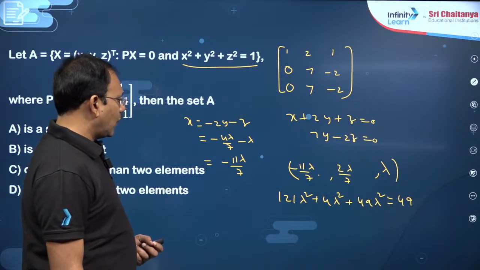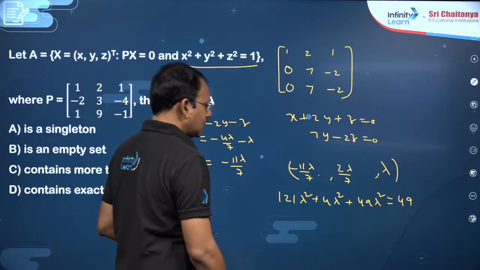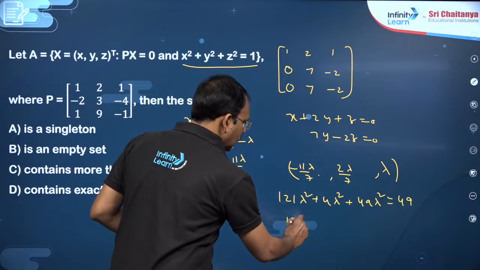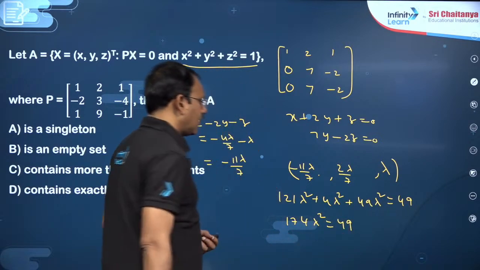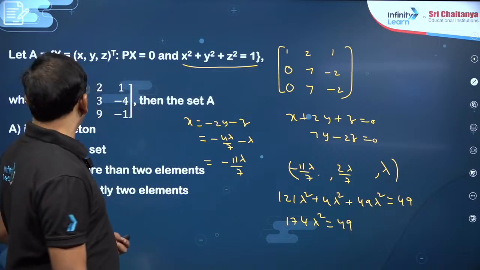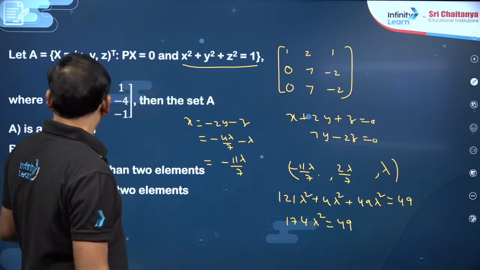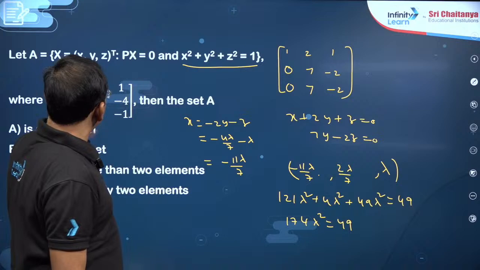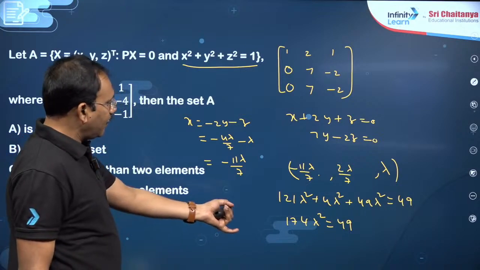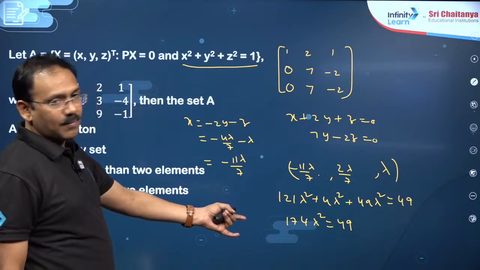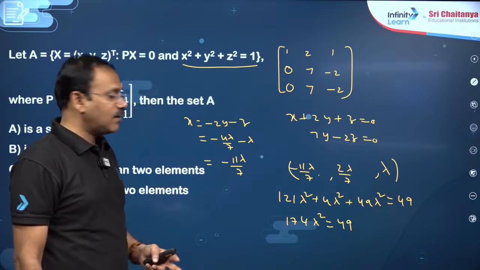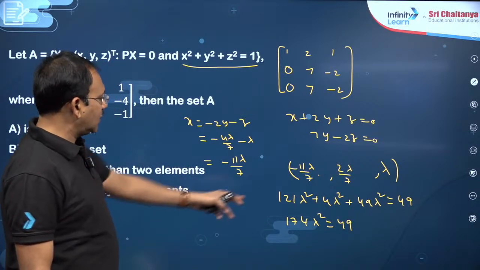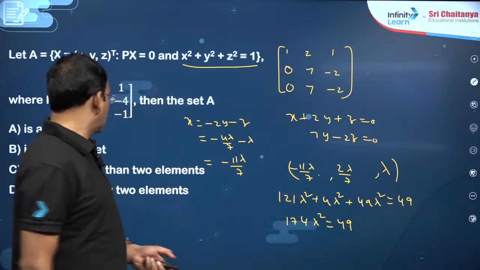So you will get 121 plus 4 plus 49, 174 lambda square is 49, correct? So lambda square value you will get. He is asking how many solutions the set contains. Are there any restrictions on x? No. You can find two lambdas here. Lambda square is 49 by 174, which means you will get two possible values for lambda. So for this case, if you put those, you will be getting two solutions.